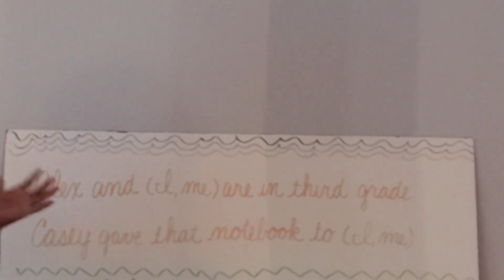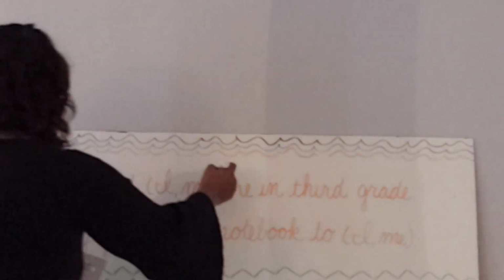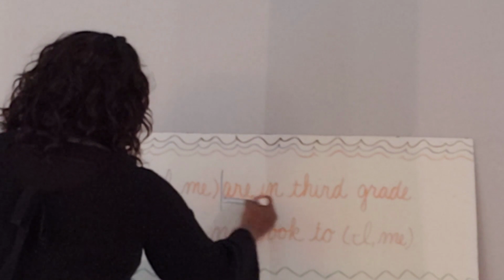The first thing that we need to do when we're looking at this is figure out where this pronoun comes. Where is our subject-predicate divide? Well, most of you are already kind of yelling it out at me. It would be right after the I or me, right? So now we figure out what is our predicate, what is our verb. The verb is are, one of our being verbs.